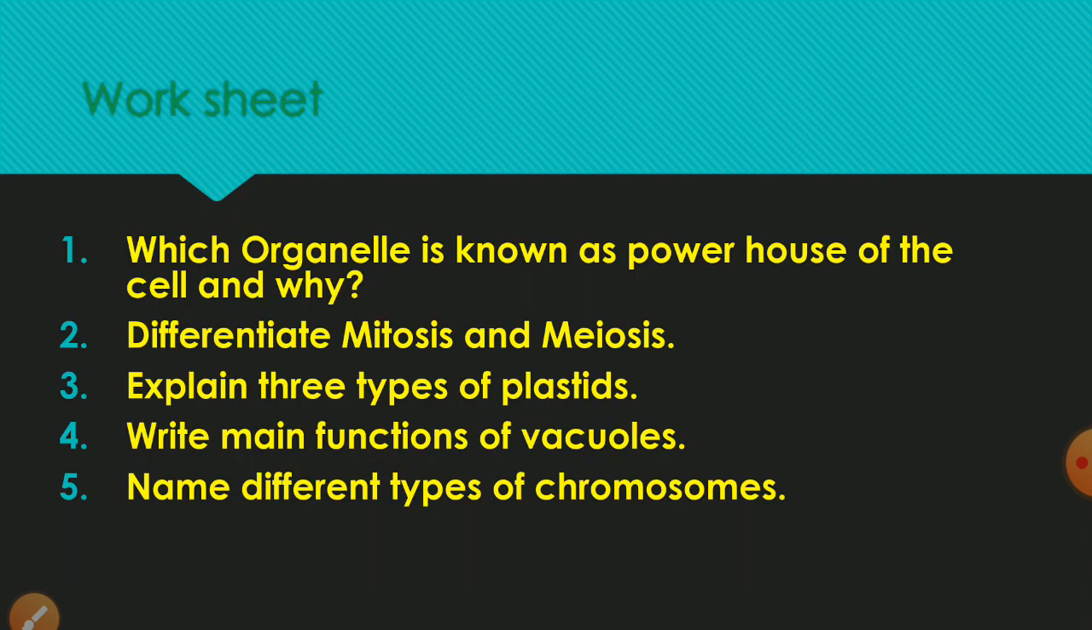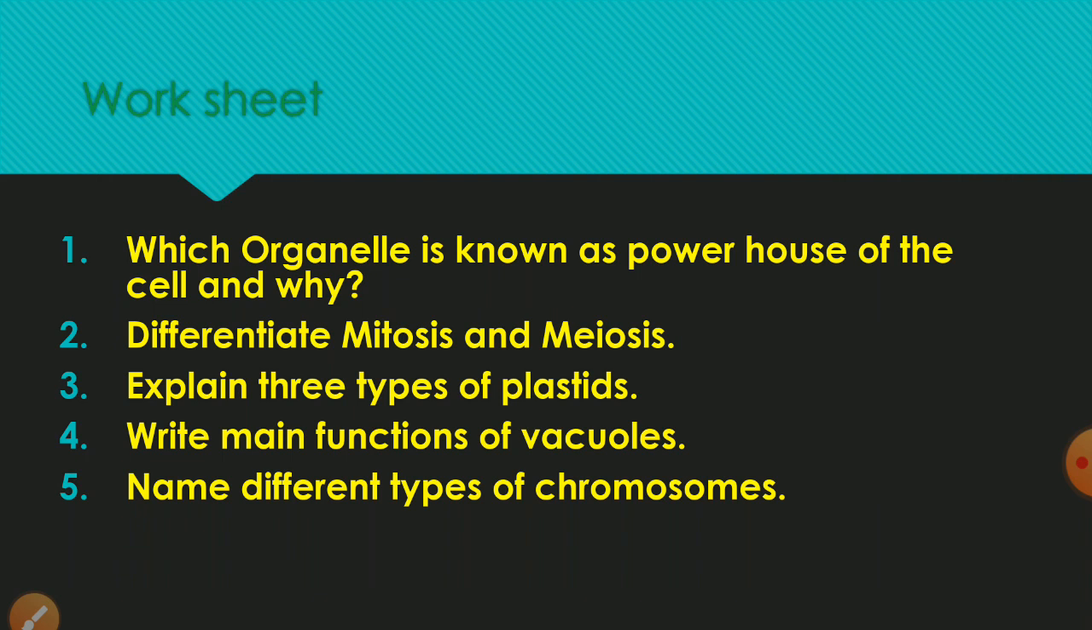Now a quick recap of the module. First, which organelle is known as the powerhouse of the cell and why? It is the mitochondria, because it stores energy in the form of ATP. Differentiate mitosis and meiosis. Mitosis is helpful in the growth and development of the body, whereas meiosis is for reproduction. In mitosis the number of chromosomes remains the same and 2 cells are formed, whereas in meiosis the number of chromosomes remains half and 4 cells are formed.